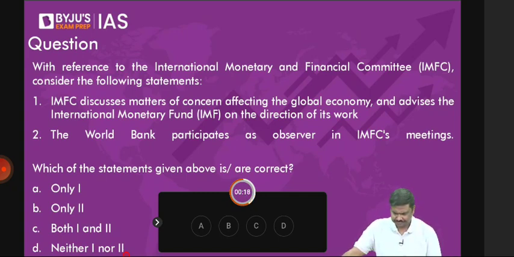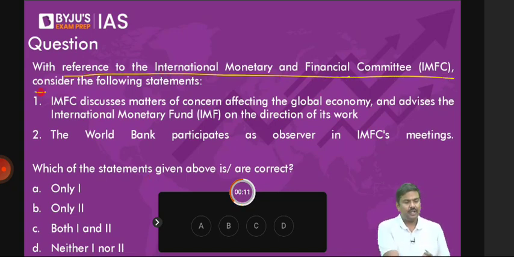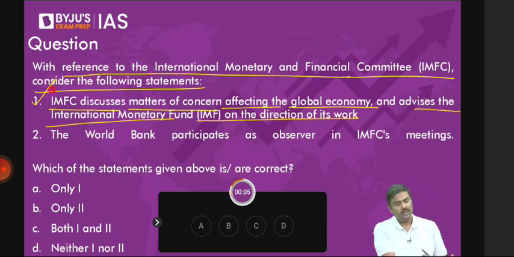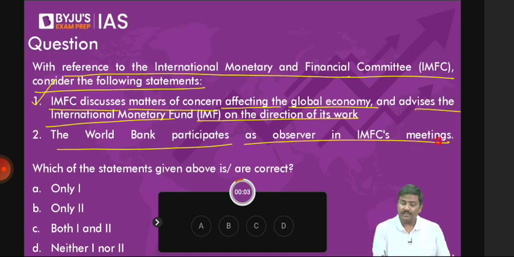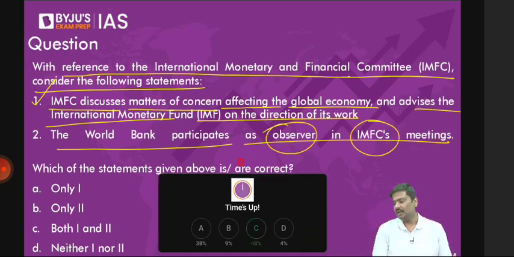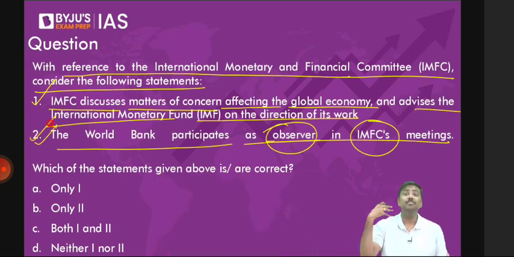Okay. With reference to the International Monetary and Financial Committee, consider the following statements. IMFC discusses matters of concern affecting the global economy and advises the International Monetary Fund on the direction of its work. Statement 1 is correct. Advises. World Bank participates as observer in the IMFC meetings. Observer, correct. There are intergovernmental organizations such as World Bank. Does World Bank participate as an observer? Of course, yes. Either in DC, that is Development Committee, or IMFC, intergovernmental organizations are allowed to participate as observers. These are not members, observers, and provide inputs there. So the second statement is also correct. Right option will be option C, both 1 and 2.